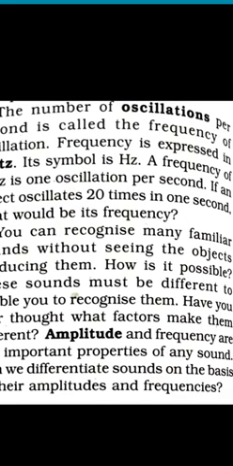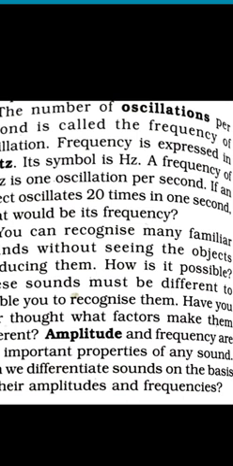And this number of oscillations per second is called the frequency of oscillations. That means how many oscillations are made by an object in 1 second. This is called the frequency of the oscillation. And the frequency is expressed in a unit which is called hertz, and the symbol is Hz.